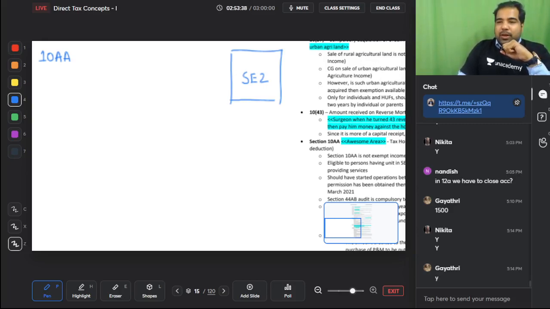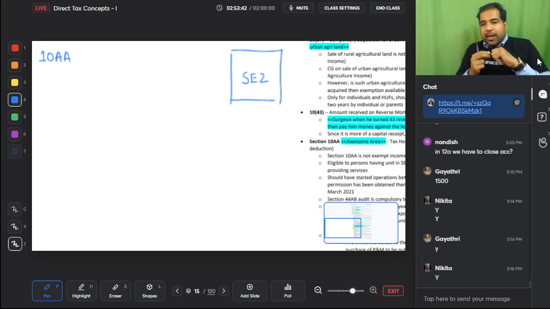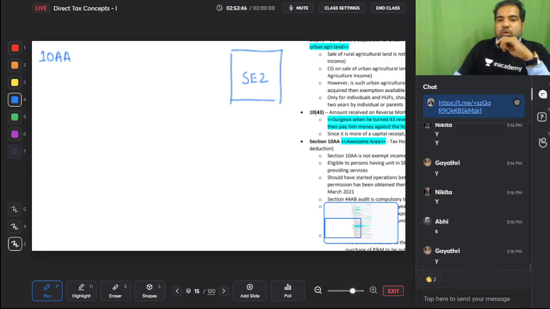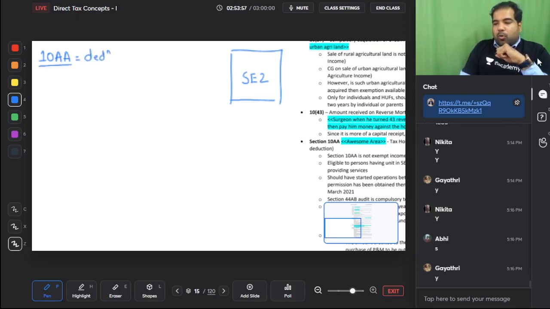Guys, can I have one business in Mumbai and one business in an SEZ? Yes. Can Reliance have one unit in Bangalore and one unit in an SEZ? Yes. So in that case, guys, you can be in an SEZ and the SEZ gets some benefits. What is the benefit? First, this is not an exemption, this is a deduction. What is the difference and what do I mean by that? When I say this is a deduction, I mean whatever is your SEZ profits, let's say your SEZ profits is 30 lakh rupees. Where will it go?